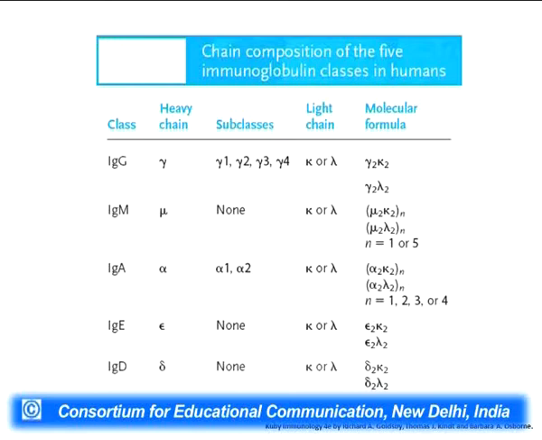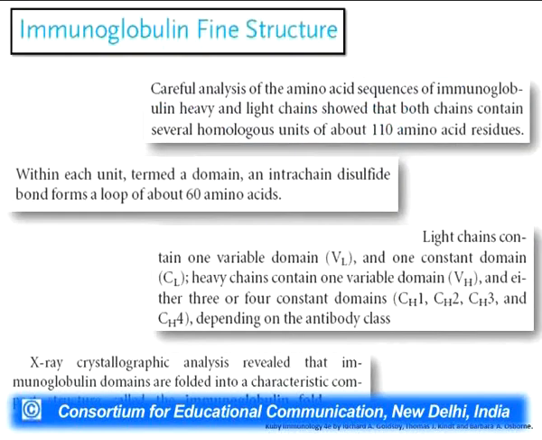Now, as we classify these antibodies, there were 5 classes. The first one was IgG, which contains the gamma heavy chain. There were 4 major subclasses found, called gamma 1, gamma 2, gamma 3, and gamma 4, and it can contain a kappa or lambda light chain. Then there was IgM, which contains a mu heavy chain. Then came IgA, which contains an alpha heavy chain, IgE, which contains an epsilon heavy chain, and IgD, which contains a delta heavy chain.